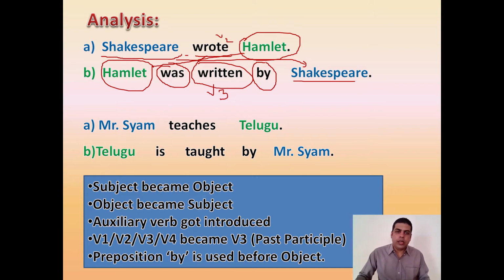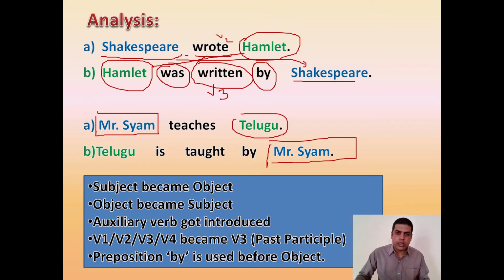In the same manner, next pair of sentences, if you observe, Mr. Shyam is the subject of the first sentence. It has become the object of the next sentence. If you look at the object of the first sentence, Telugu, it has become the subject of the second sentence. The auxiliary verb or helping verb is added. Teaches was the V1 form, now has become taught, the V3 form, and the preposition by is added in the second sentence.